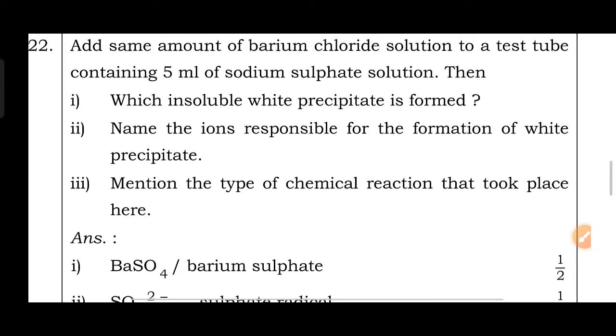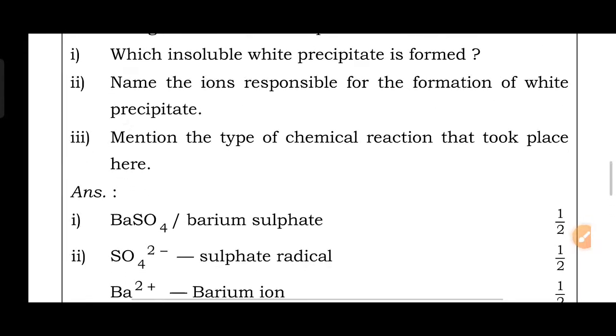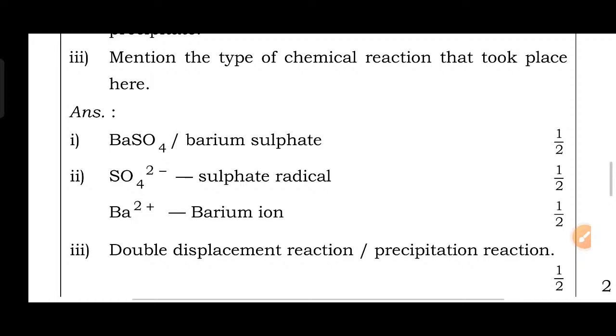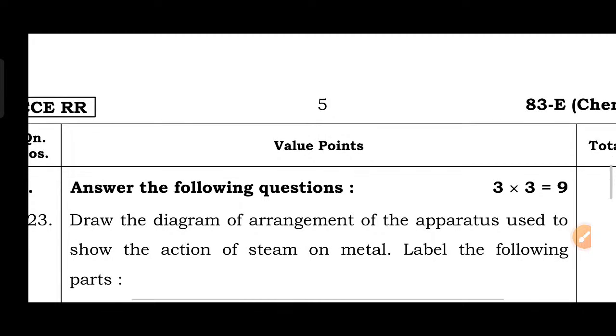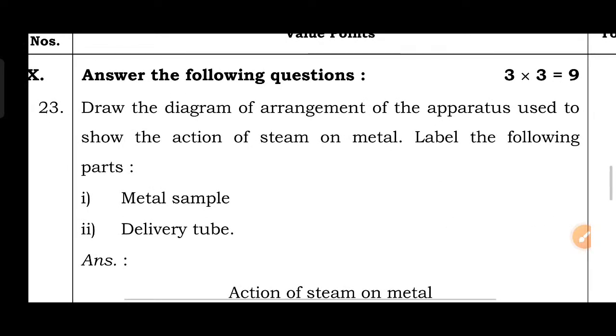Then next, mention the type of chemical reaction that took place here. Whenever the ions are exchanged, then it's a double displacement reaction. Whatever salts are on the reactant side, if they exchange their ions and give new products, then it's a double displacement reaction or precipitation reaction.